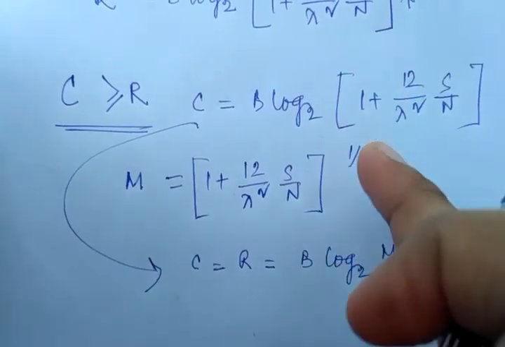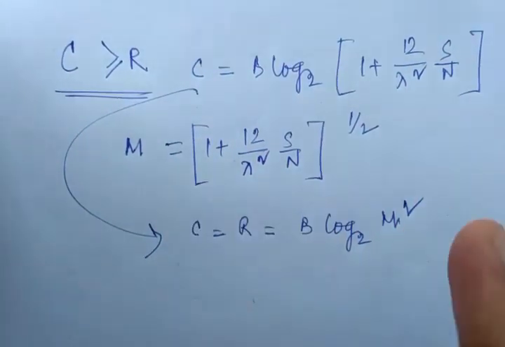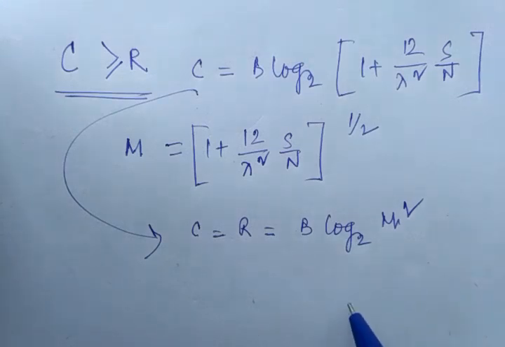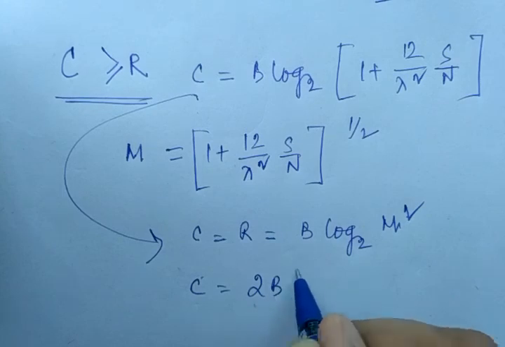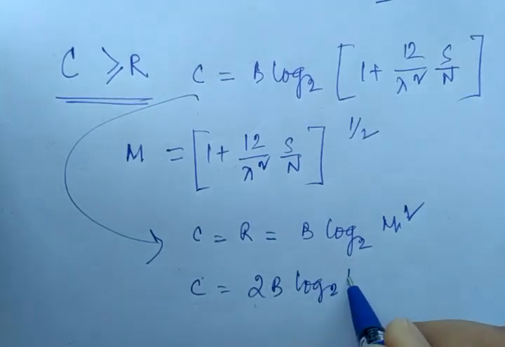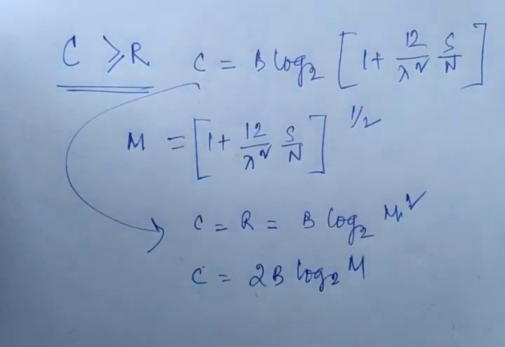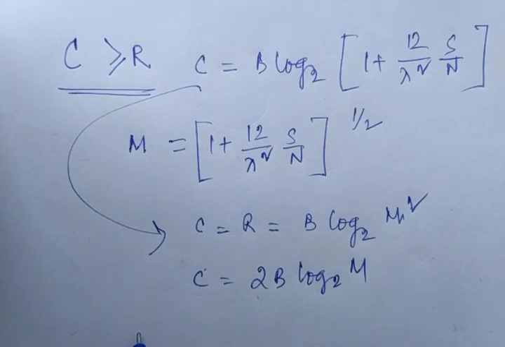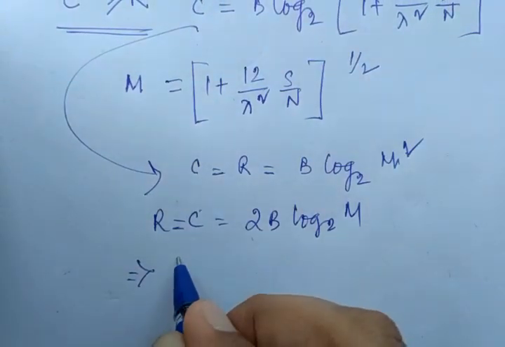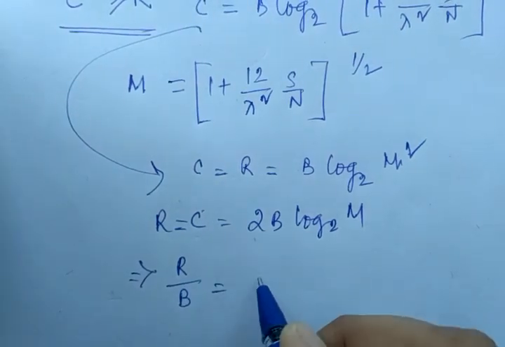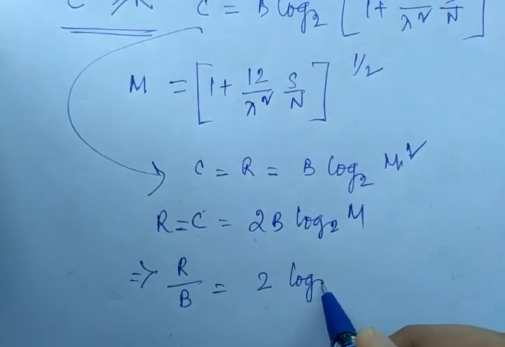We can replace this term by M square. So this square means C equal to 2B log 2 M, and we can easily calculate R/B equal to 2 log 2 M.